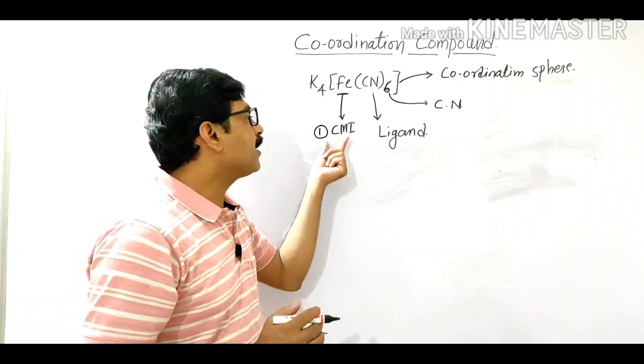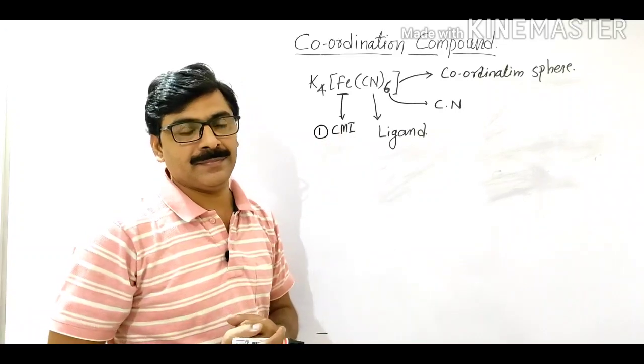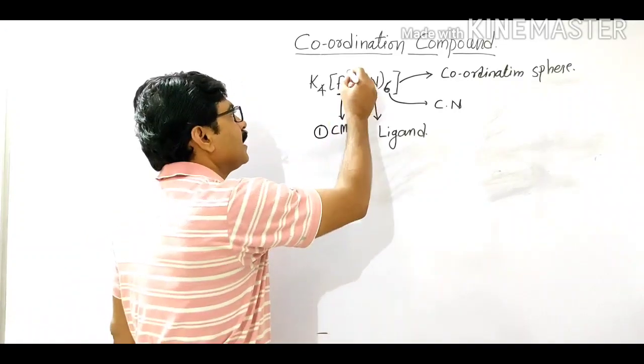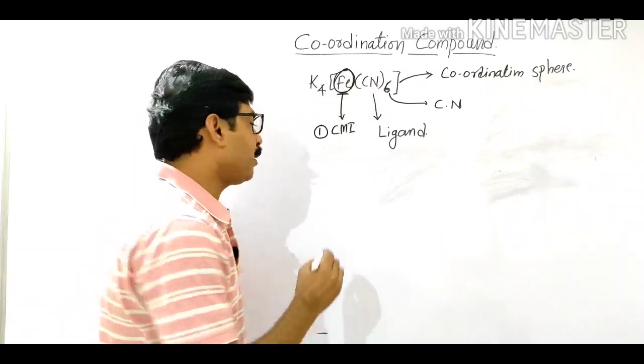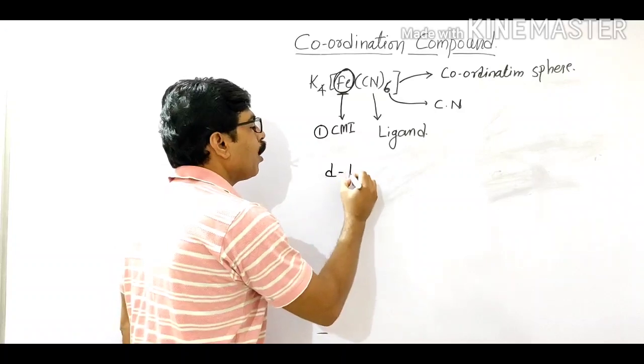And here the central metal ion in coordination compounds is usually a d-block element.